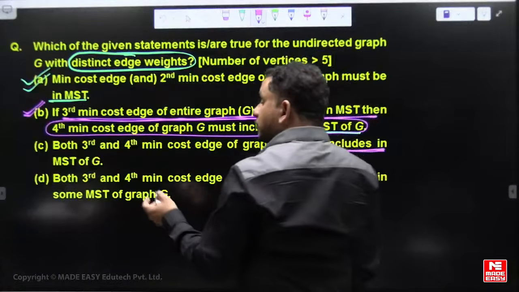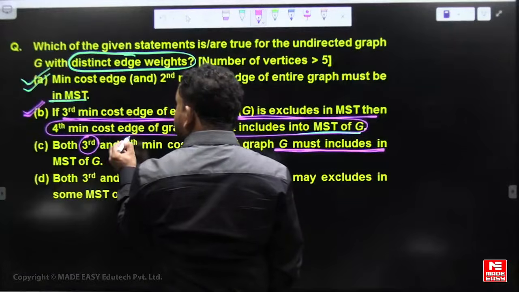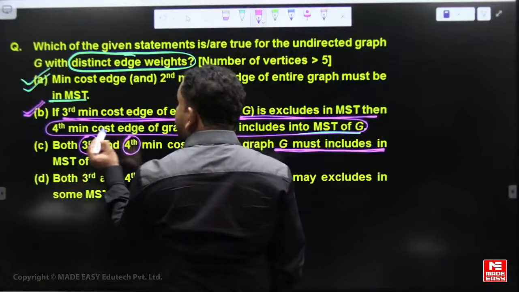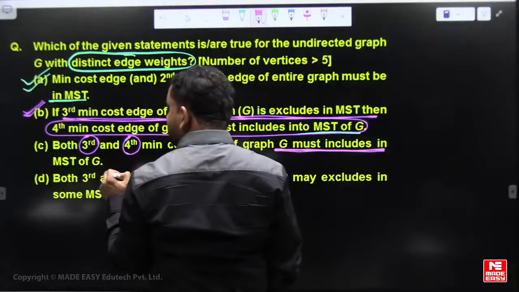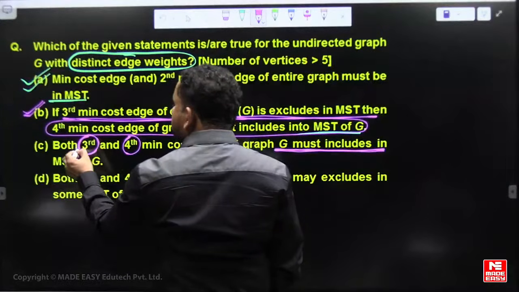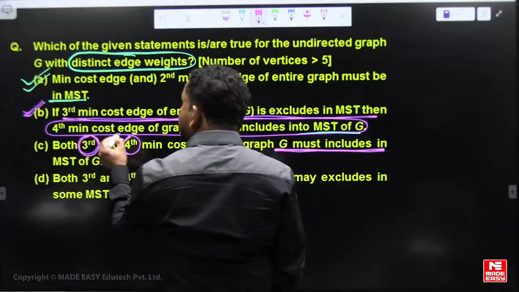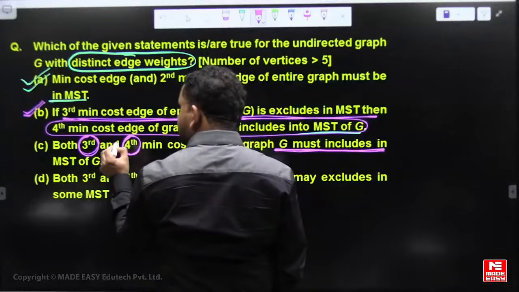If the third min cost edge does not form a cycle, then the fourth min cost edge can form a cycle with the first three minimum cost edges. If the third min cost edge does not form a cycle, then the fourth is included.